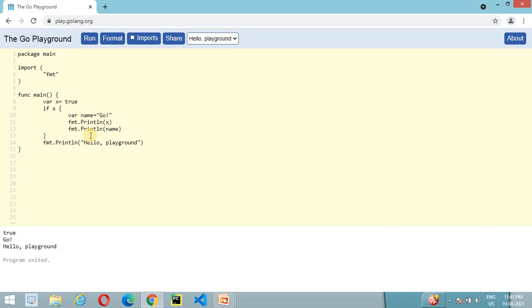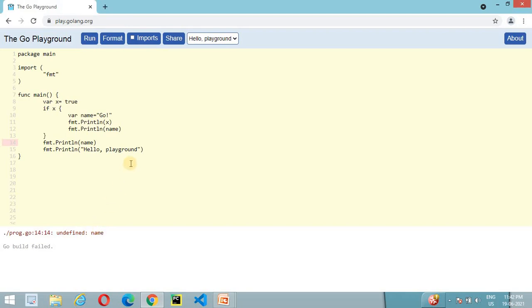So in this case we declare a name variable inside the if statement block. If we try to use the same variable outside this if statement block, then the compiler raises an error. Let's try it first.